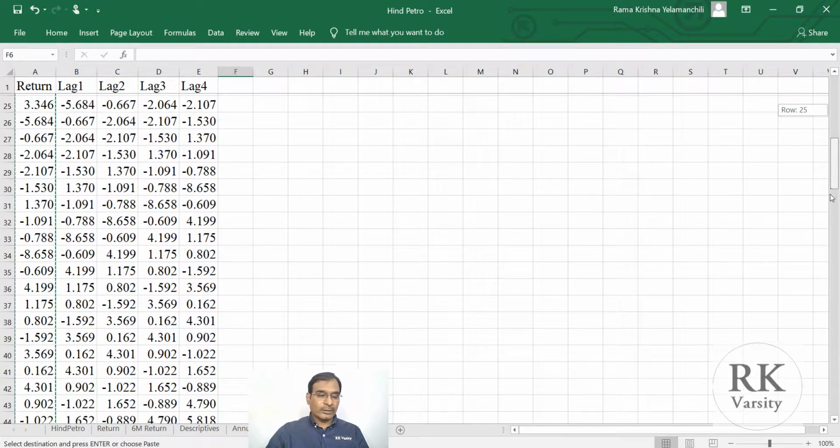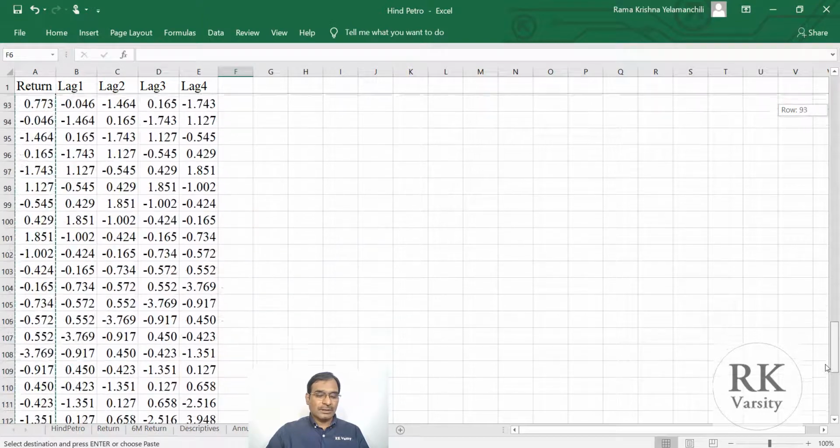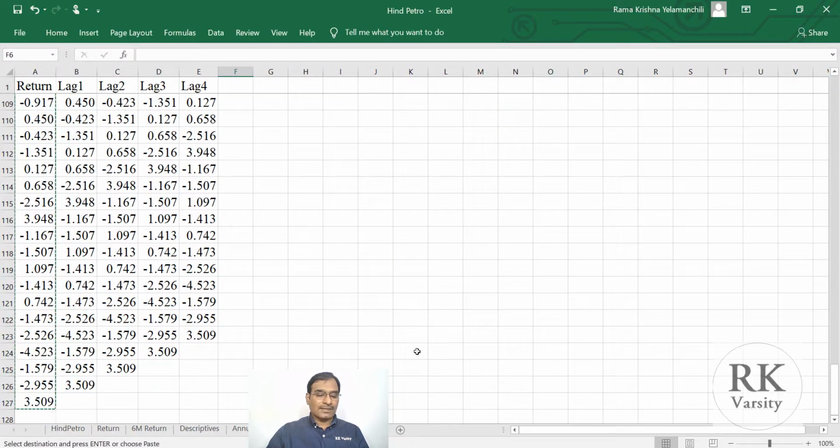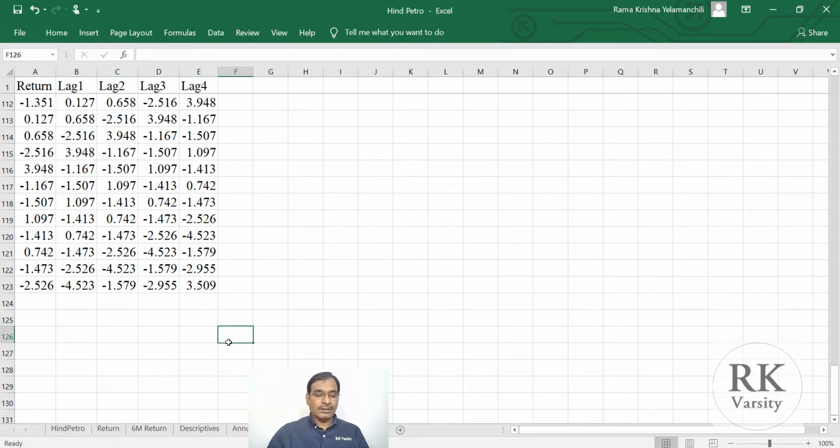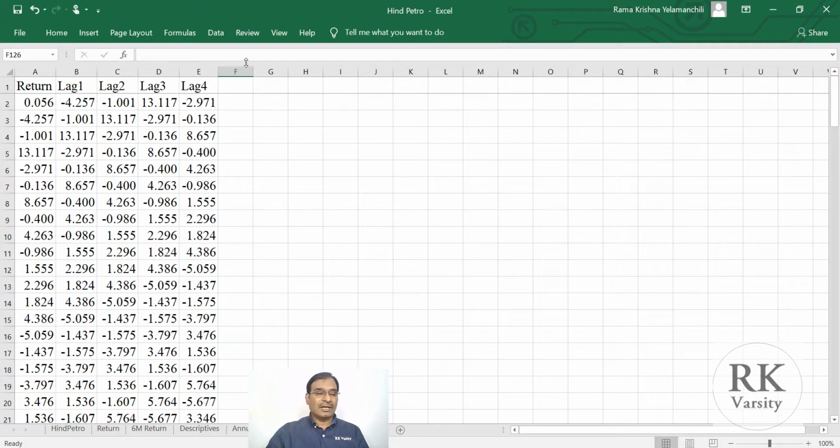Next, you have to see that all the series have a uniform number of observations. Here in the return and lag 1, lag 2, lag 3, we have an excess number of observations. You need to remove these observations, because to calculate the correlation you need to have a uniform number of observations for all the time periods. Now you have a return series and then lag 1, lag 2, lag 3 and lag 4.